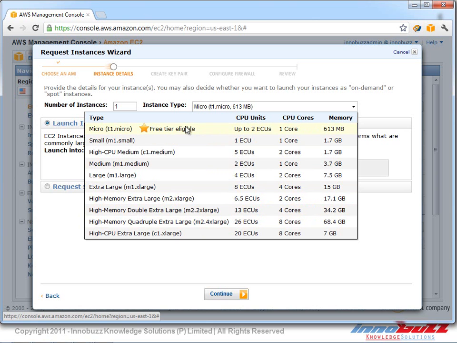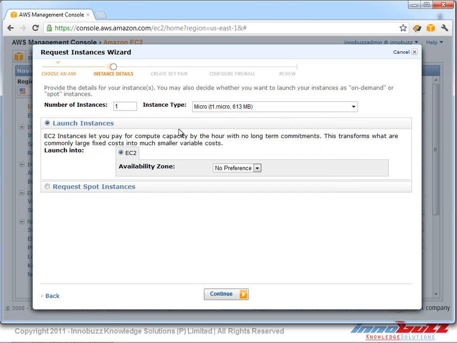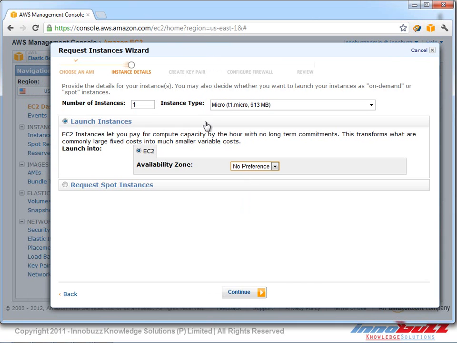So in this case, I'm going to select a micro instance over here. And now, as we discussed before, EC2 is provided under different zones. As we discussed before, it has zones under US, UK, and Asia Pacific. Now here I have selected the US region. As we can see here, under the US region, it has 4 different zones: US East 1 A, B, C, and D. I'm going to select D over here, and we click continue.